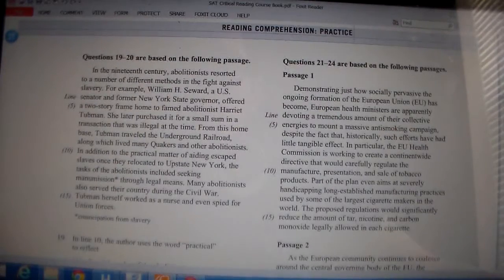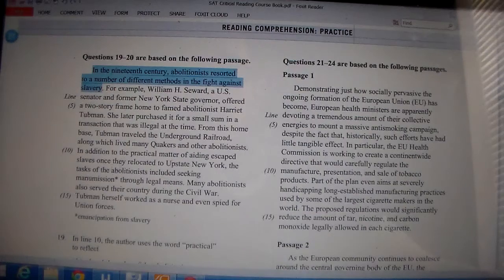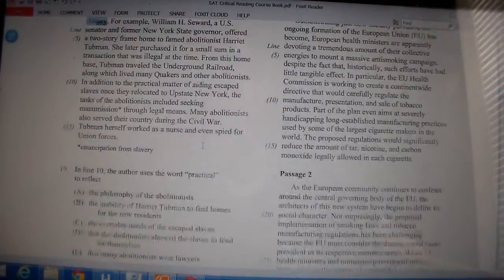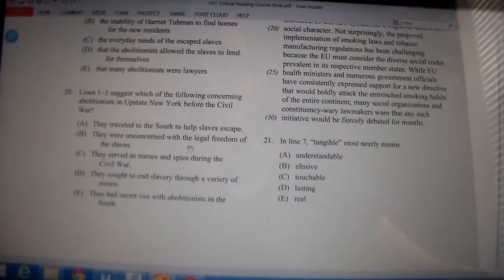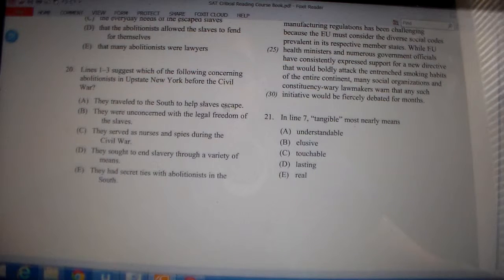What does it say about abolitionists in lines 1 through 3? It says, in the 19th century, abolitionists resorted to a number of different methods in the fight against slavery. And then, for example, such and such. So abolitionists are fighting against slavery and they're using different methods. Which of these answer choices best fits? Travel to the South to help slaves escape? No. They were unconcerned with the legal freedom of the slaves? Well, no. They served as nurses and spies during the Civil War? Doesn't state that. Maybe they did, but it doesn't state it.